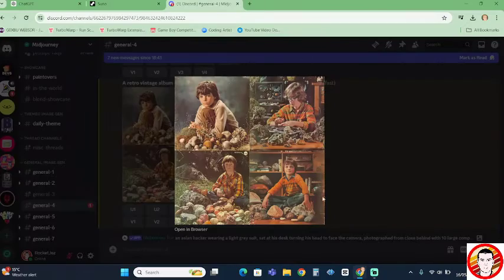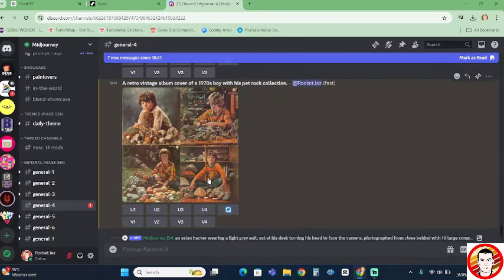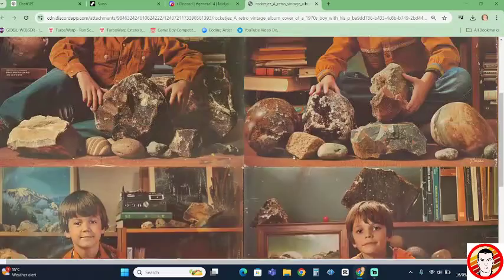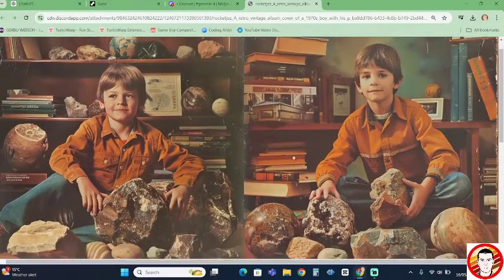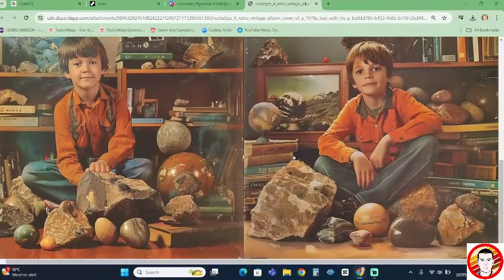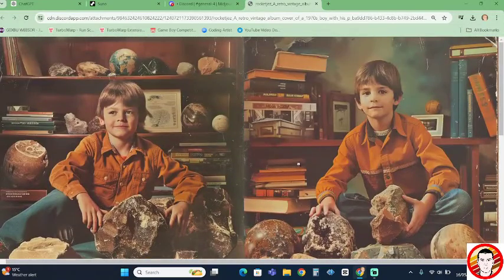So I think I'm going to generate 4 more based on this one here. So we're going to do the V4, so 1, 2, 3, 4. Variations of number 4. Okay, and here we have our 4 versions. I really like them. I think the hands are looking okay this time. So that's cool. Which one should we go for?